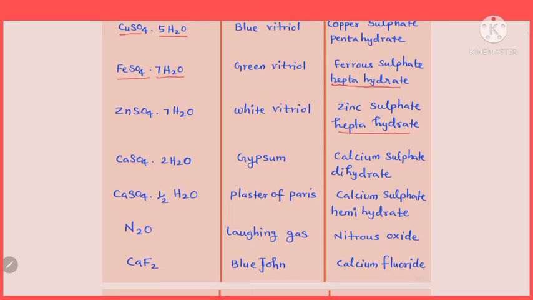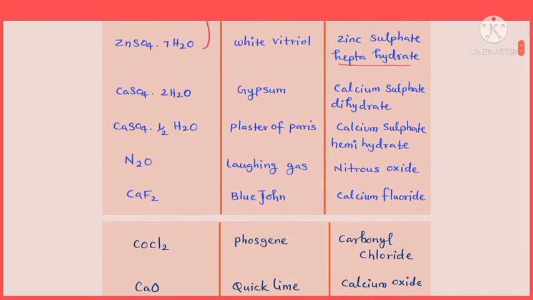So let's look at these 3 compounds: copper sulfate pentahydrate, ferrous sulfate heptahydrate, zinc sulfate heptahydrate. Copper sulfate is blue in color and it's called blue vitriol. Ferrous sulfate is a green color salt. Ferrous sulfate heptahydrate is called green vitriol. The next one, ZnSO4.7H2O. Zinc sulfate is a colorless, white compound, so it is called white vitriol. Similar compounds.